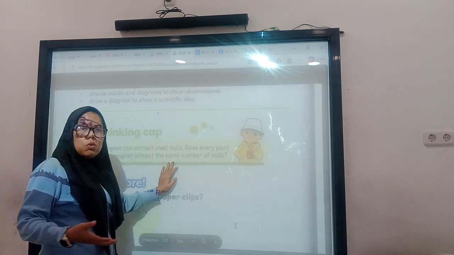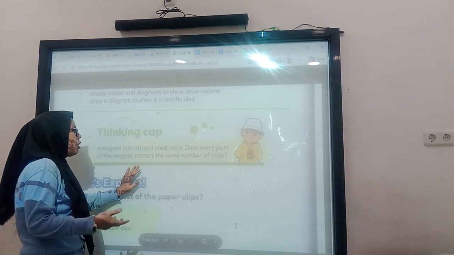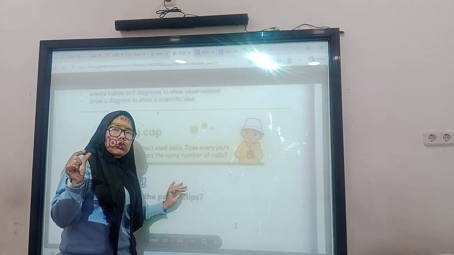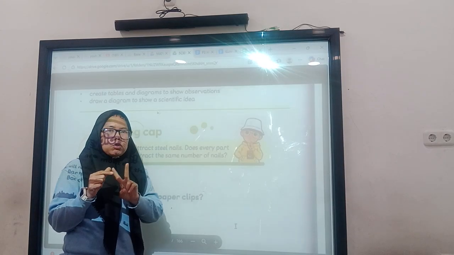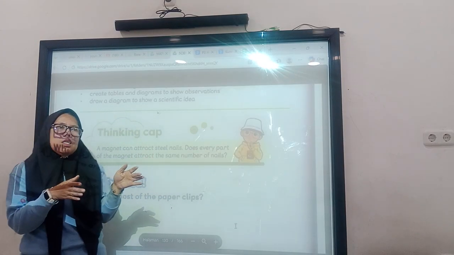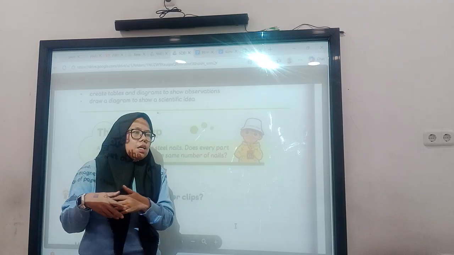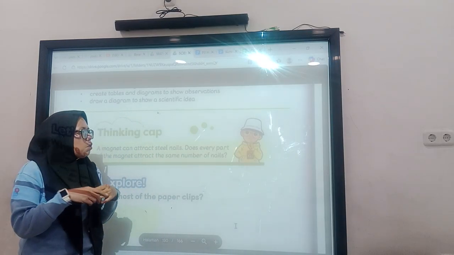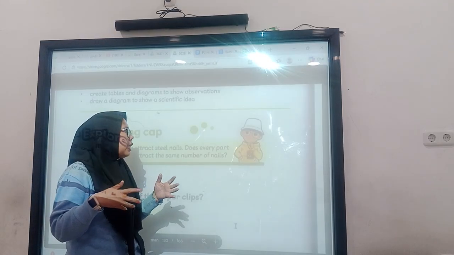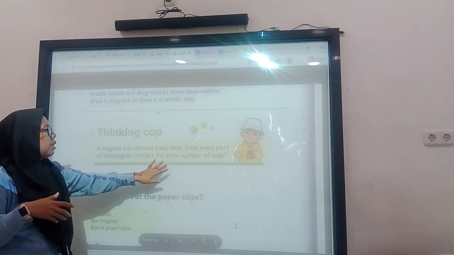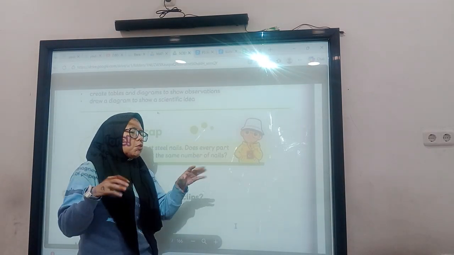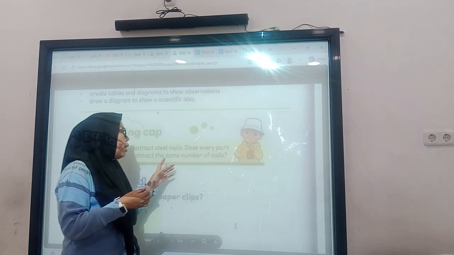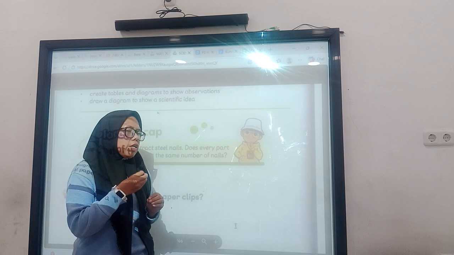The answer is no. Not every part of a magnet attracts the same number of nails because the magnet has poles. At the ends of the magnet we have two poles, the north and the south. The part that attracts the nails more comes from the poles. Meanwhile, the middle of the magnet will not attract the nails.